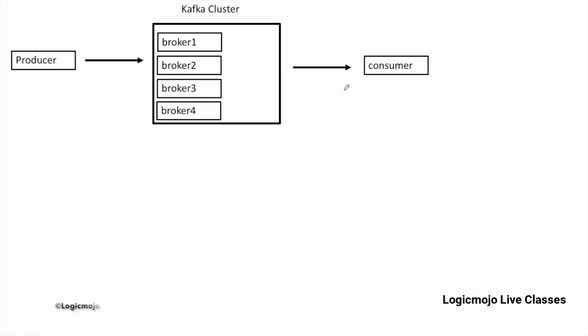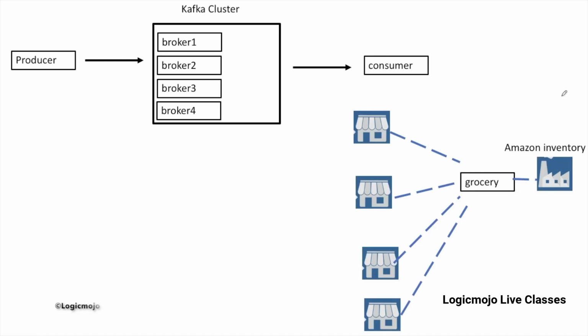To understand the Kafka topic, let's see one example. Consider this is my Amazon inventory and these are the different vendors. These vendors try to communicate or send all the product details to the Amazon inventory. So we thought, let's implement Kafka in between. We implemented Kafka to transport the data from these vendors to this inventory system.